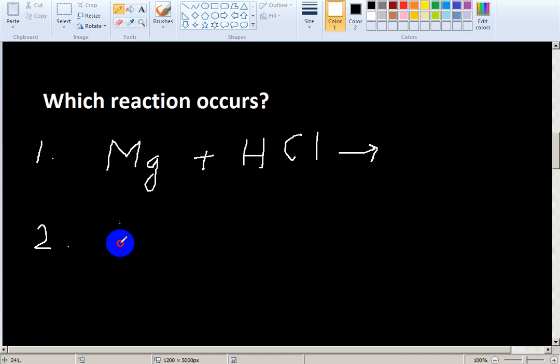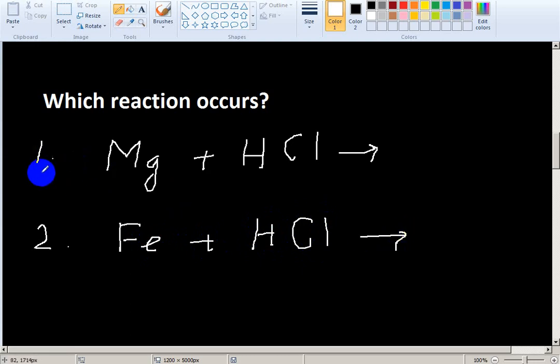Reaction 2: iron and dilute hydrochloric acid. Which reaction will occur? Reaction 1 or 2?